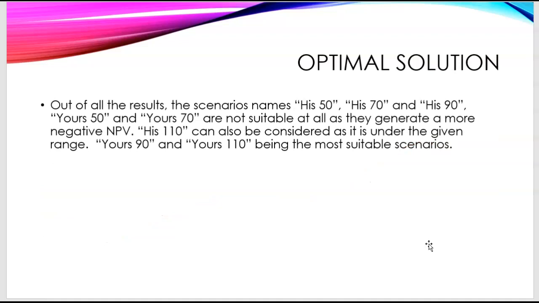So out of all the results, the scenarios his 50, his 70, and his 90, yours 50 and yours 70 are not suitable at all, as they generate a more negative net present value, while his 110 can also be considered as it is under the given range, but yours 90 and yours 110 being the most suitable scenarios.